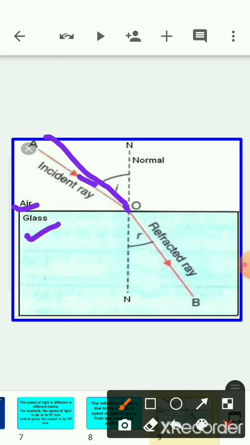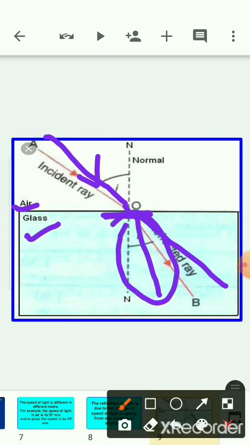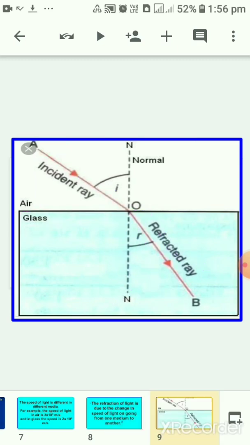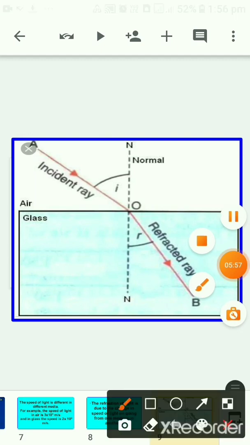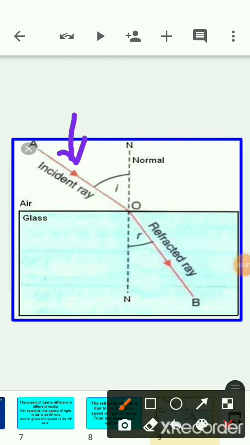It is straight at the moment, and as it is entering into the glass medium, at the boundary only, the light is not going straight. It is bending from its path, and this bending of light is called refraction. So here refraction is taking place, and the light ray which is falling, which is incident on the glass slab, is known as the incident ray.